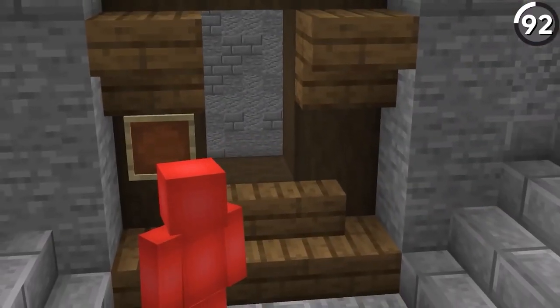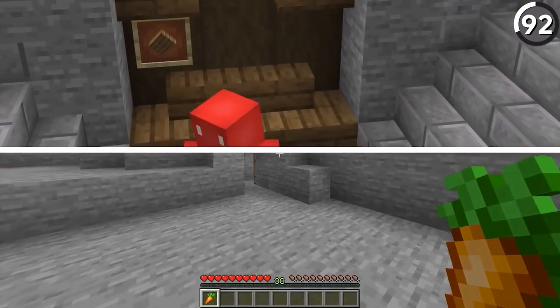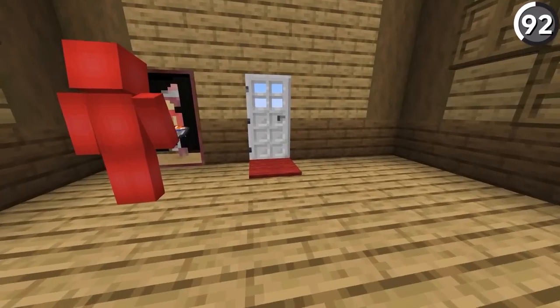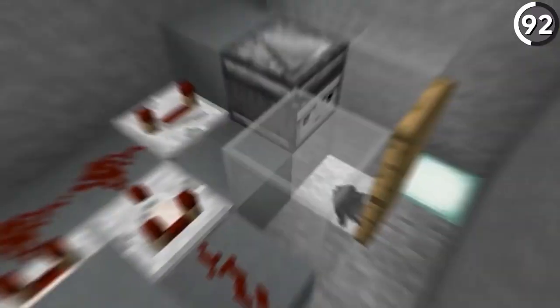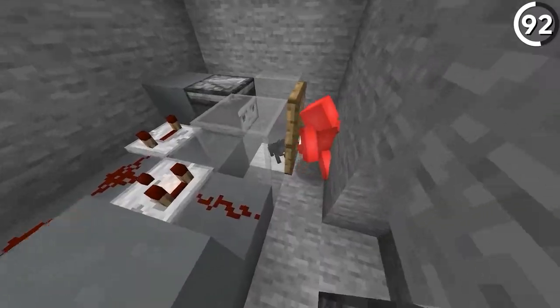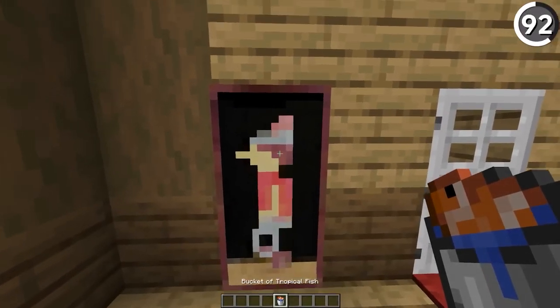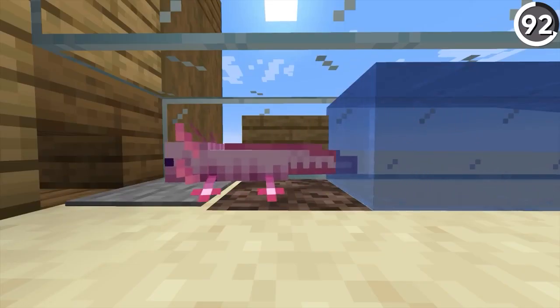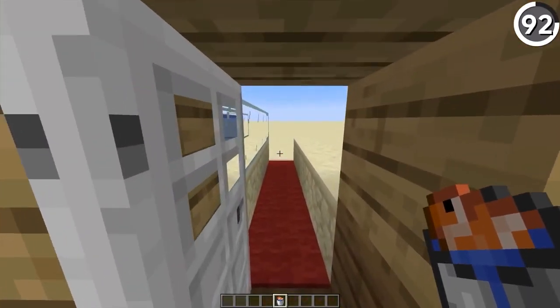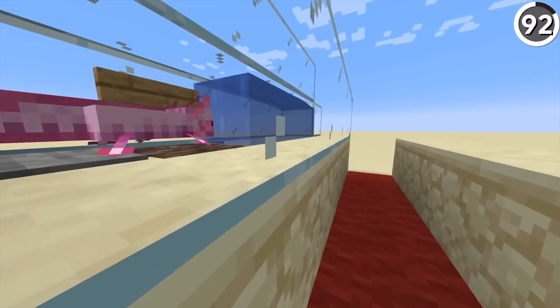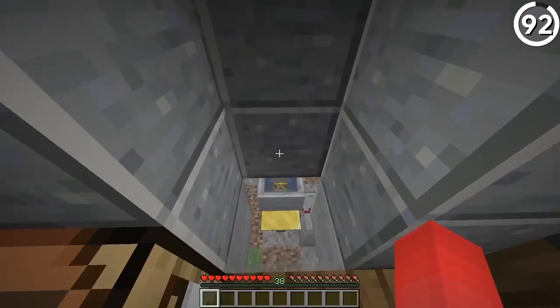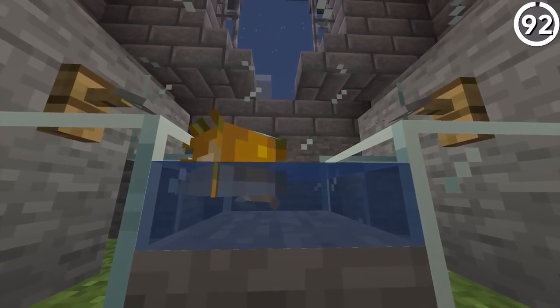But since an item frame combination or a carrot key are fairly standard by this point, it's worth getting creative. And luckily, the axolotl is our ticket for this. See, much like a rabbit-based detection system, if we hold a bucket of tropical fish within range of the axolotl, it'll move towards the pressure plate and trigger the redstone, allowing us to walk in, and the axolotl will walk back to the water to reset itself. And it's a much friendlier alternative to a pufferfish player detector, that's for sure.